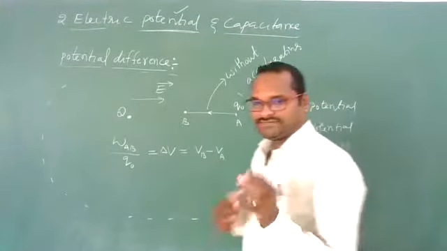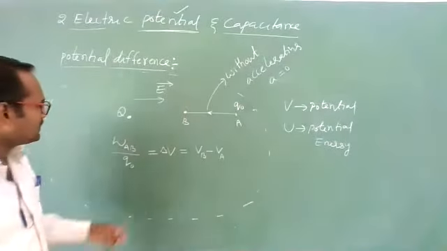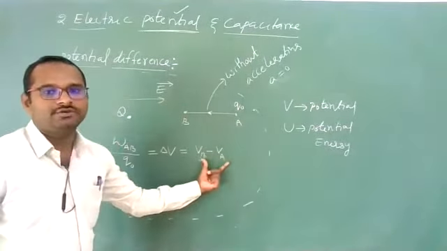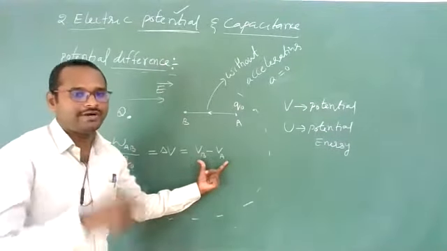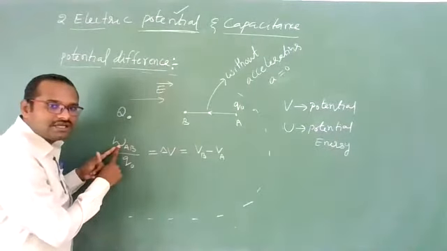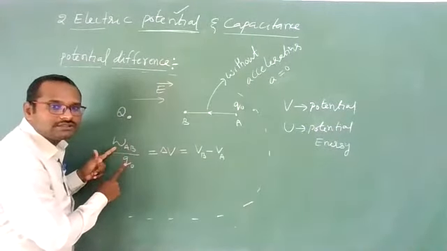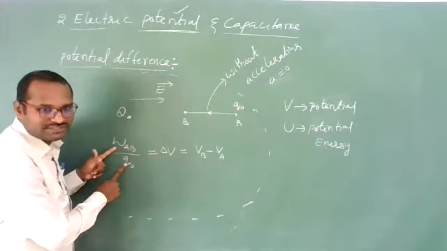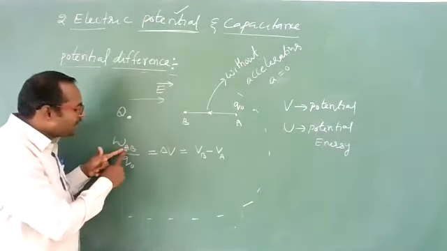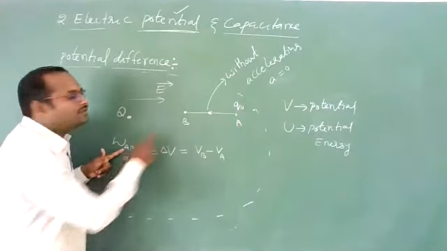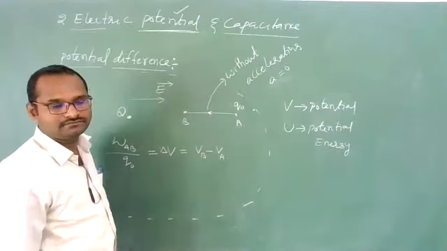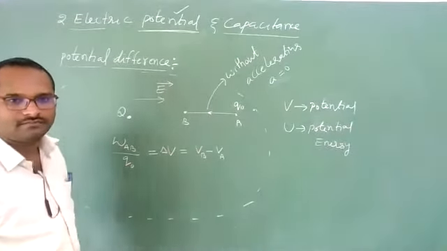What is the definition? Electrostatic potential difference between any 2 points is equal to the amount of work done per 1 unit positive test charge in moving it from one point to another point without accelerating against this electrostatic field.